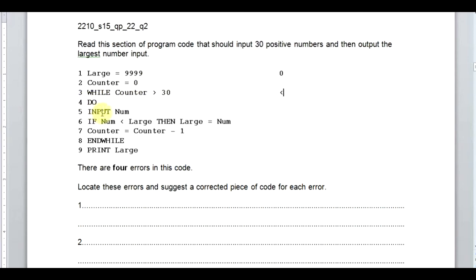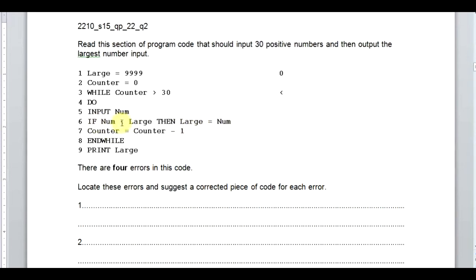Do what? Input, take an input as a number. If number is less than large, so large we have already done with the 0. But what they said, if number is less than the large, then large equals to number, which means that what we have taken as a number, we should replace the variable large with this new number.